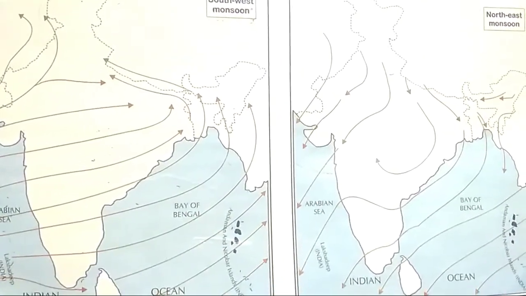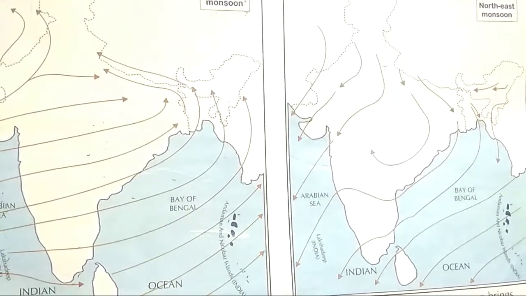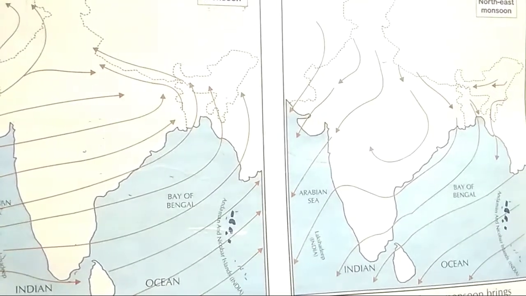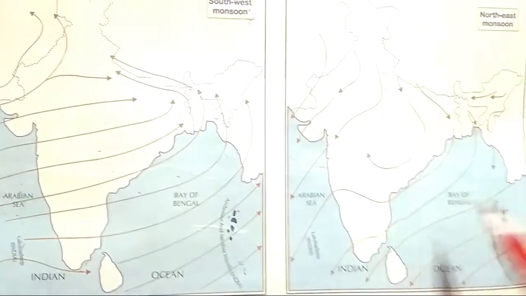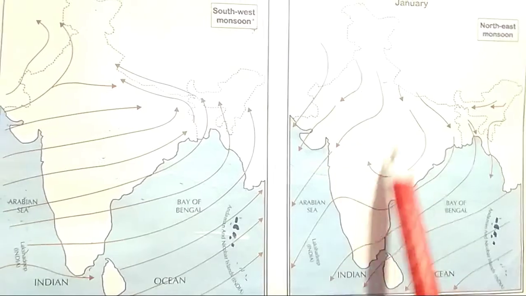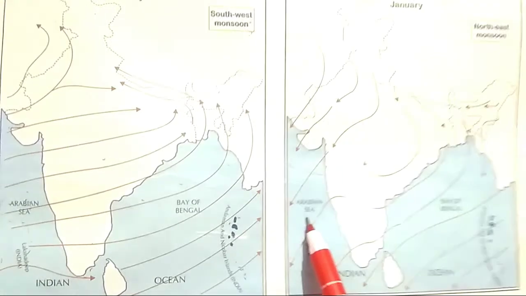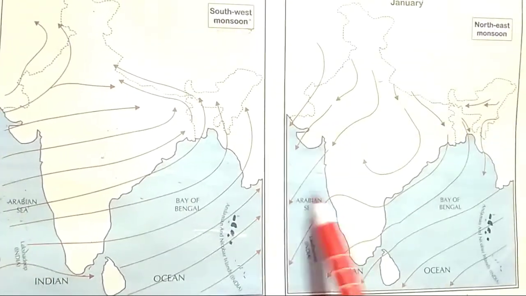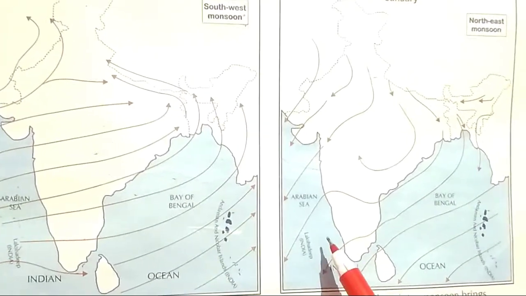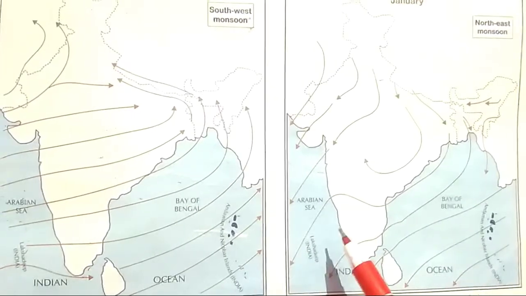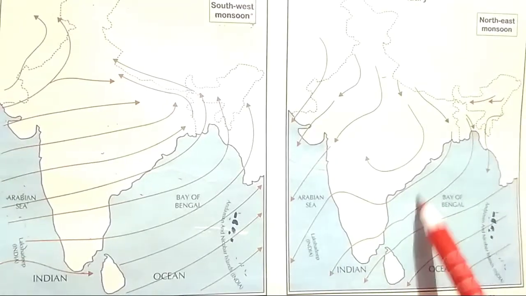In winters, land cools down much faster than the water in oceans. So the temperature of water in the sea is higher than that of land. In this situation, the air above the ocean gets heated and, being lighter, rises up and creates a low pressure area over the water body.